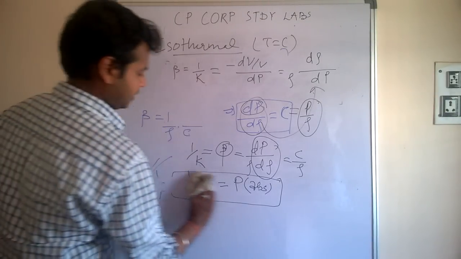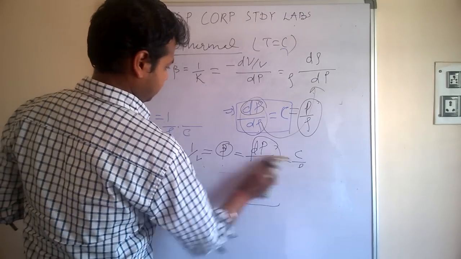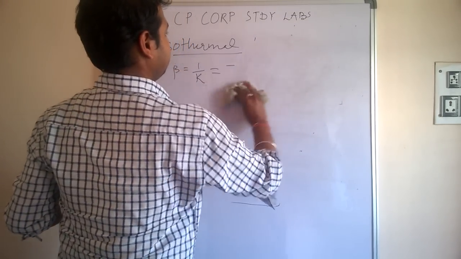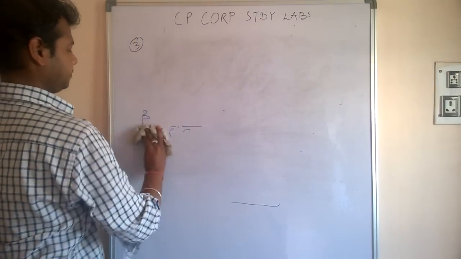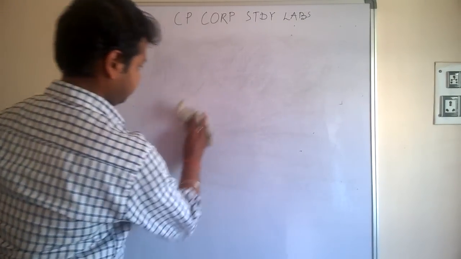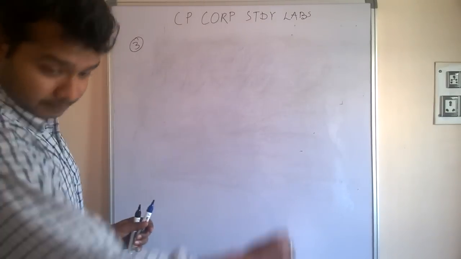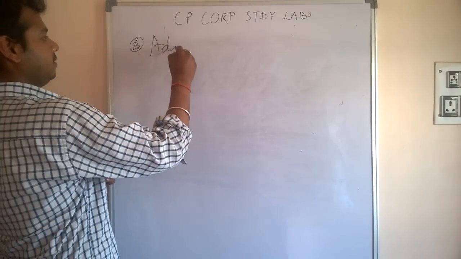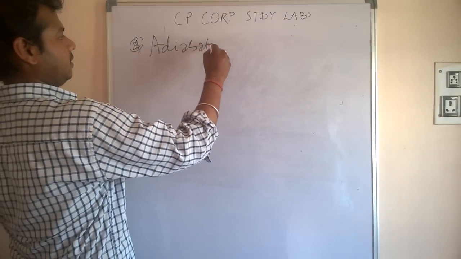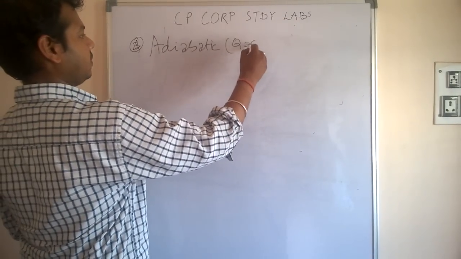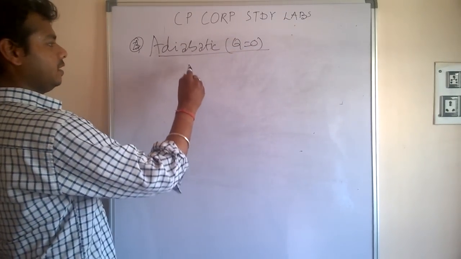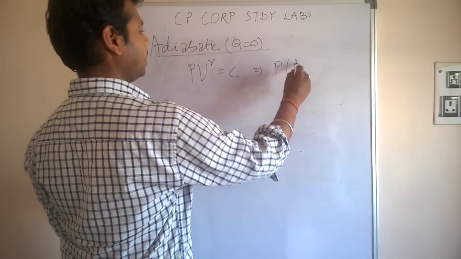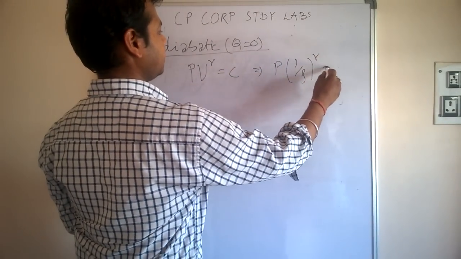Now the last, for adiabatic conditions. For adiabatic, the general equation is PV to the power gamma is equal to constant, or we can say that P by rho to the power gamma is equal to constant.